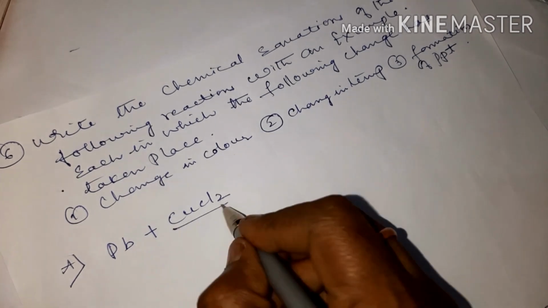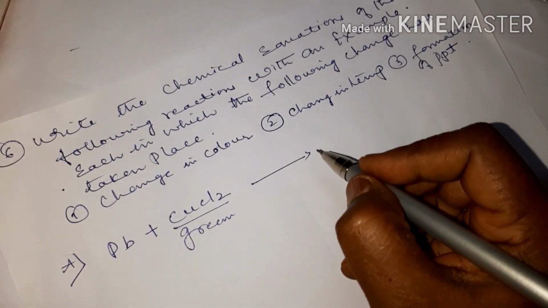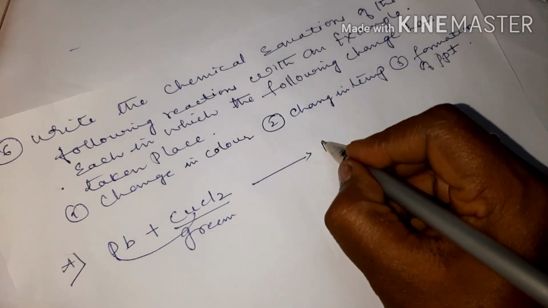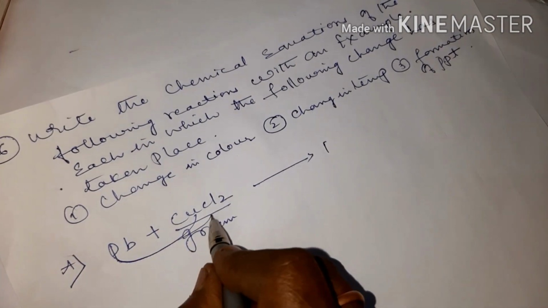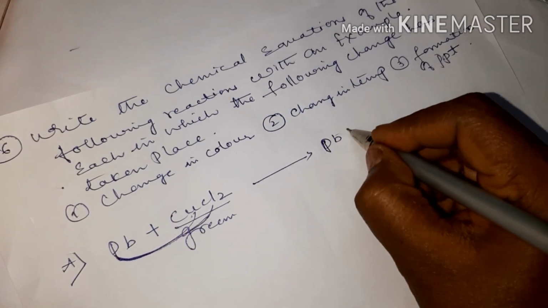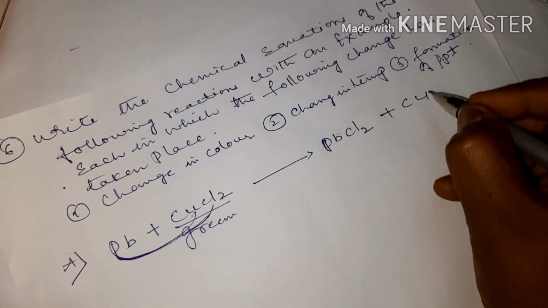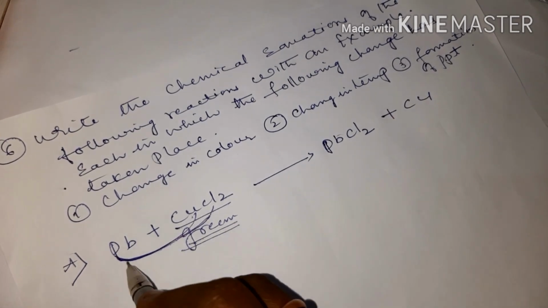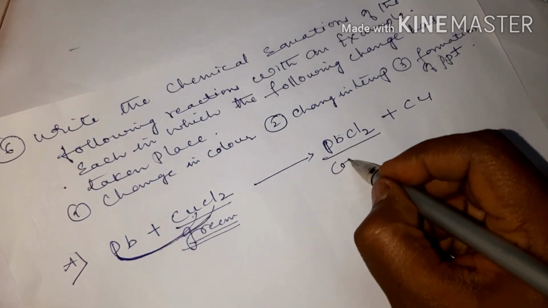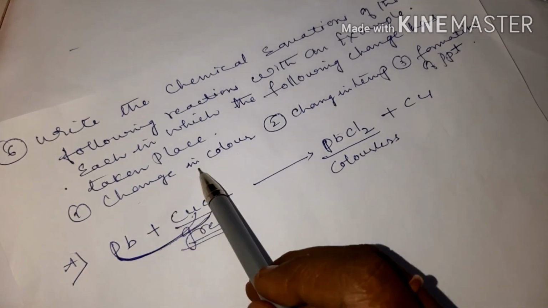So what is the color of copper chloride? Is green in color children. So after the reaction, lead will react with chlorine, replacing copper. So lead chloride PbCl2 plus copper. So this green color after reacting will lose the color and become colorless. Understood children?